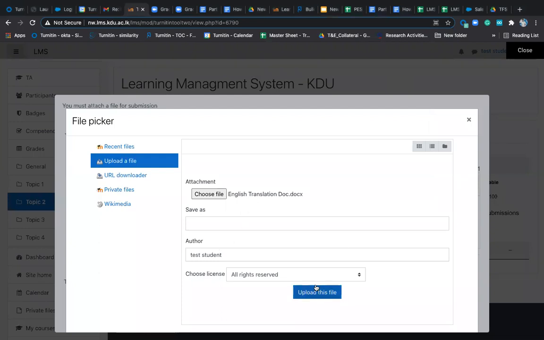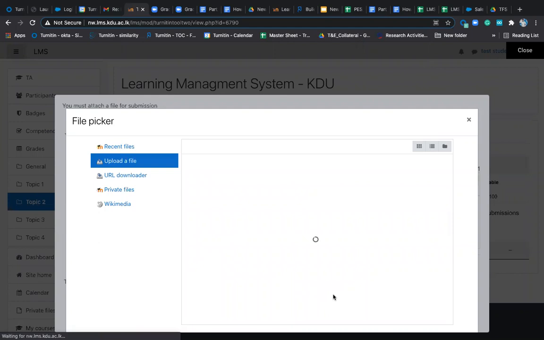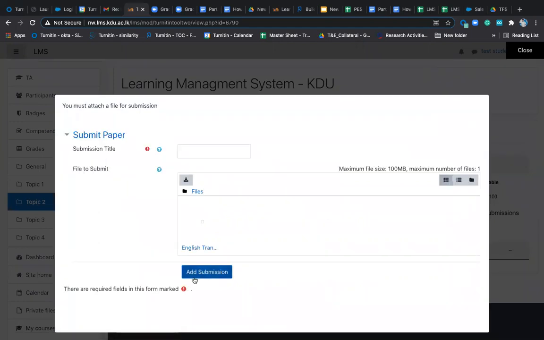And then for author name, the student can give their name and then upload this file. The file gets uploaded, and these are the required fields, file, test, and then add submission.